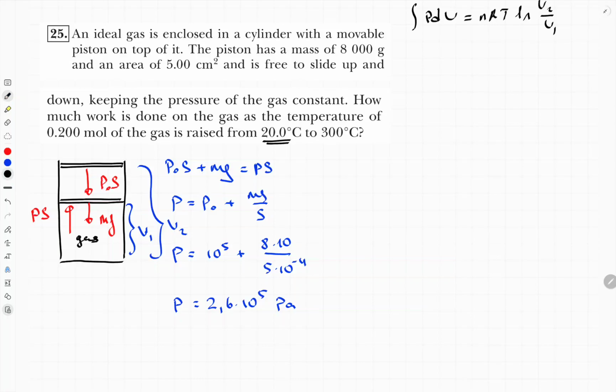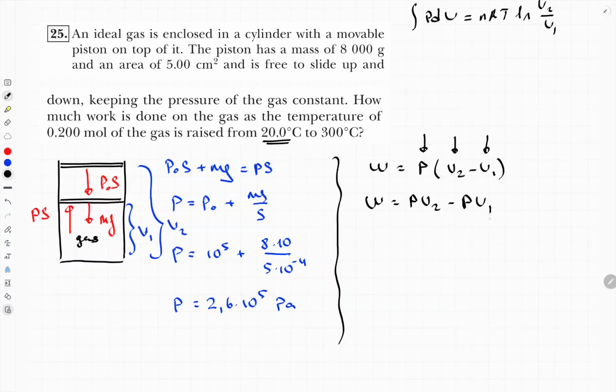And we know that for an isobaric process, which is our case, work equals pressure times final volume minus initial volume. We already know the value for P. We only don't know the final volume and the initial volume. Let me write the same equation in this form.